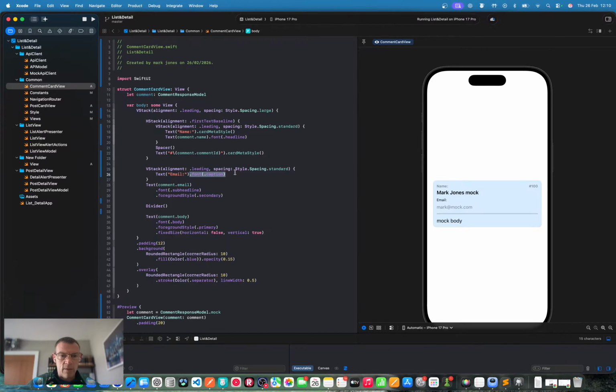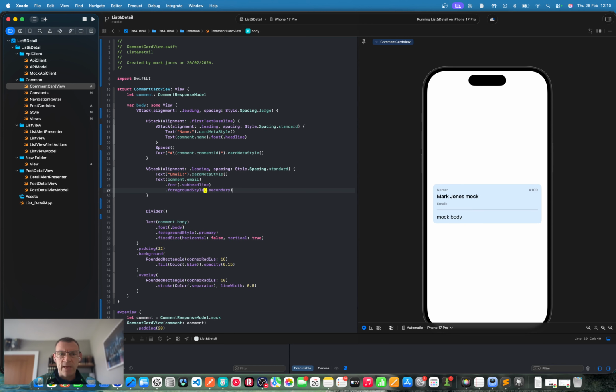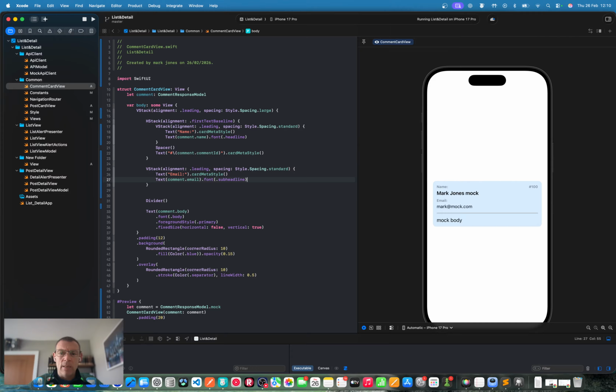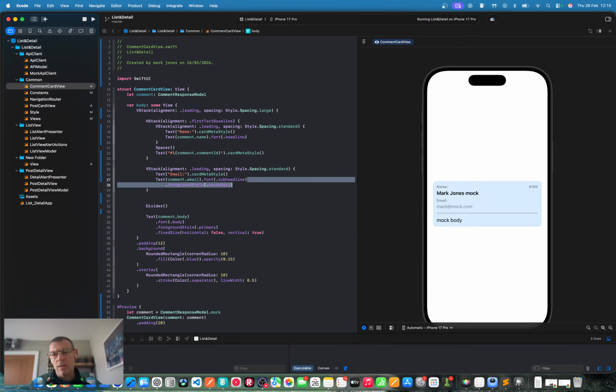We're going for the card meta style, and we're going to bring this into the V stack. And secondary, I think that's fine. Sub headline, all. It's not primary. What does it look like as primary? It's going to be black. Yeah, I think that's fine. Or secondary.